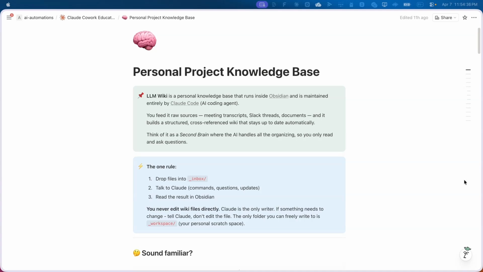You drop your transcript or notes in, say ingest, and Claude extracts everything: people, decisions, action items, open questions. It creates pages in Obsidian, cross-links them, and updates the dashboard. You just open Obsidian and read, and the knowledge base keeps growing. After 20 or so sources, you have the full picture across everyone, every decision, everything that's stuck. So let me show how you can set it up in under 5 minutes.